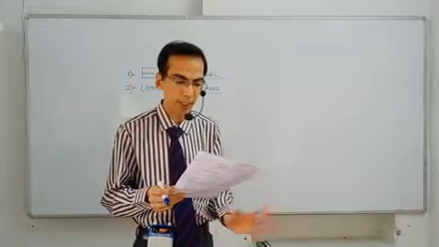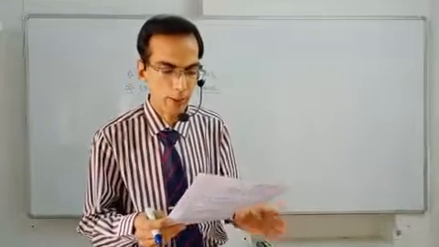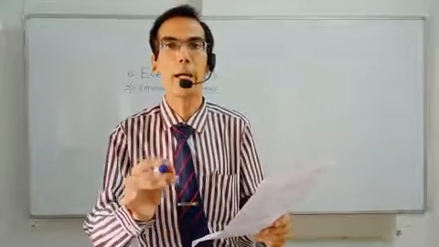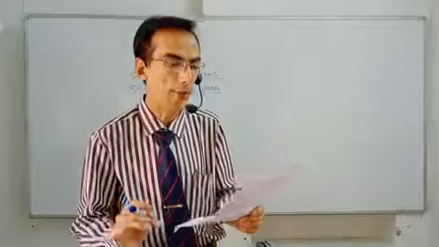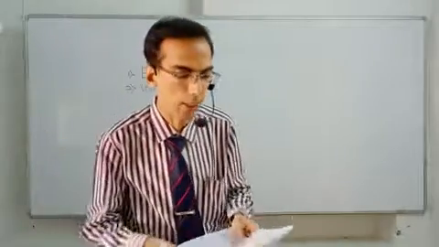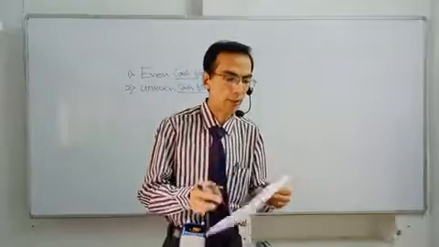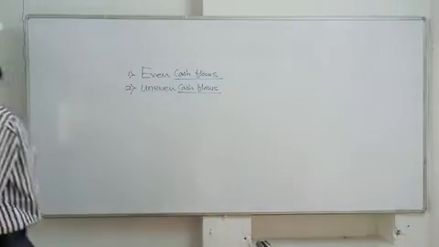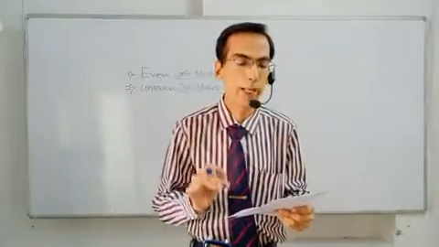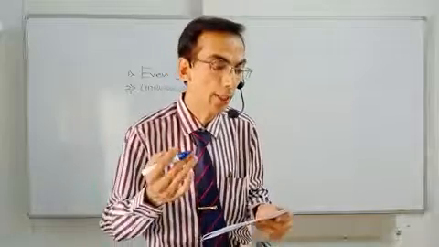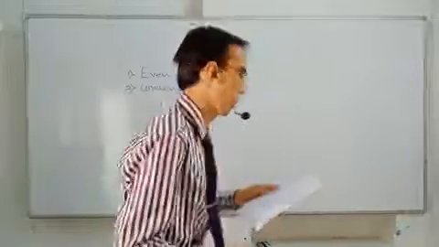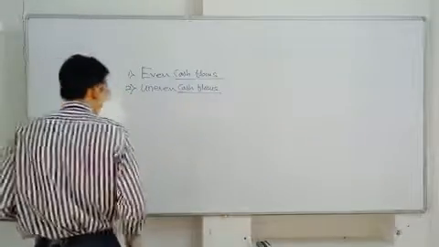Additional cost of maintenance, rupees 800, rupees 1,000. Additional cost of supervision, rupees 1,200 and rupees 1,800. This is the problem and it is in your study material. Now we'll go for its solution. In this problem, annual cash inflows are not given. So we need to first of all calculate annual cash inflows. For that we need to prepare a table.